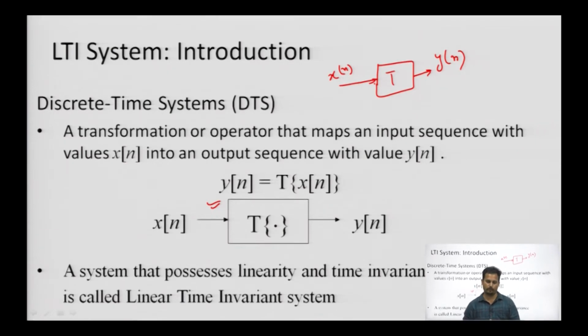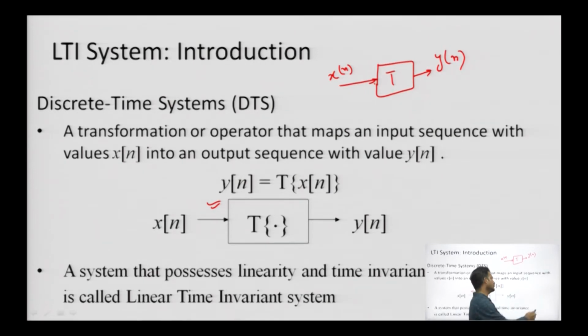If we talk about LTI, linear time invariant, these are the two properties which we go through in the prerequisite of the subject, signal and system analysis. Any system which satisfies linearity and time invariance is called a linear time invariant LTI system. There are various properties of systems, but only these two properties define the LTI system. If these two properties hold, then the system is known as the LTI system.